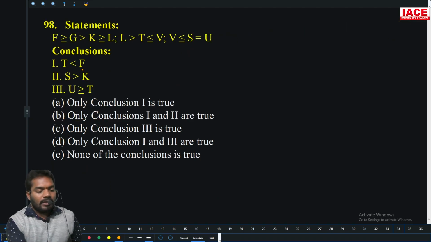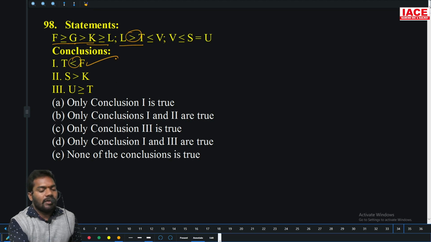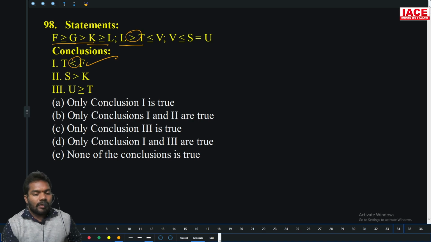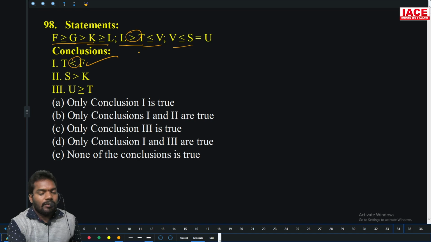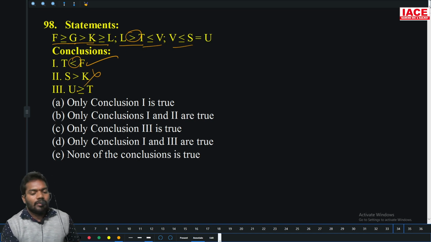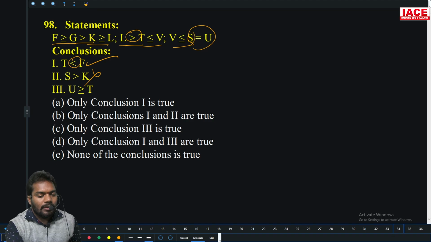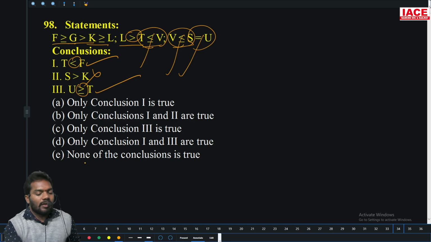And F to T, F to G is going, and there is no G. F to K is going, K to L is going, L to T is going. Without luggage follows. S to K, S to V is going, then V to T is going. That is not possible. S to K is not going. U to T, so where is U? U to S is going, S to V is going, V to T is going. With luggage. I want also with luggage. Only 1 and 3. Option D.